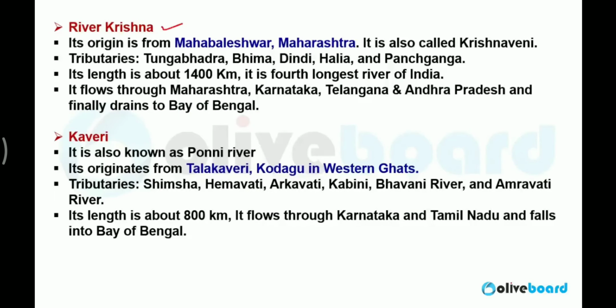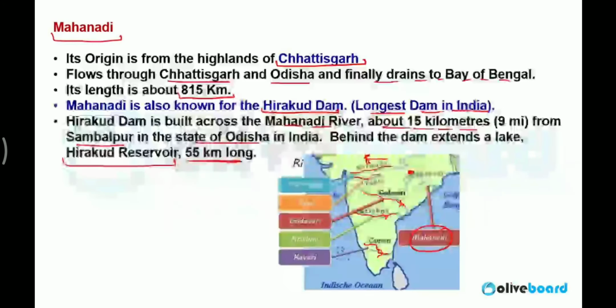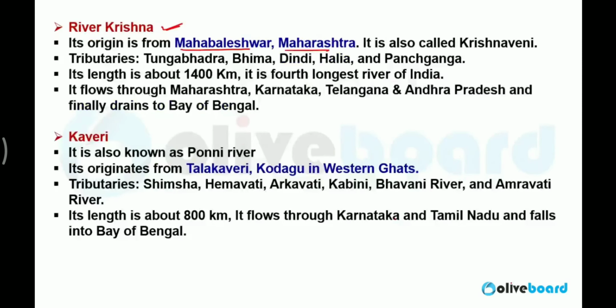Next is Krishna River. Krishna River originates from Mahabaleshwar in Maharashtra. Here we have Krishna. So it originates from here, Mahabaleshwar in Maharashtra, and falls in the Bay of Bengal. It is also known as Krishna Veni. Tributaries are Tungabhadra, Bhima, Dindi, Halia, Panchganga. So all these are the tributaries of which river? Krishna Veni or Krishna river.